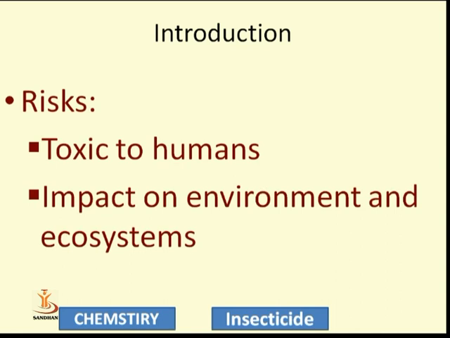The second thing is the impact on the environment and ecosystem. When we use DDT as an insecticide, we spread it everywhere, and it is volatile in nature, so it releases chloride-like material, which mixes with the environment and spreads into the air. By inhalation it will harm the environment as well as human beings. So these are some risks: toxicity to humans and impact on the environment and ecosystem.